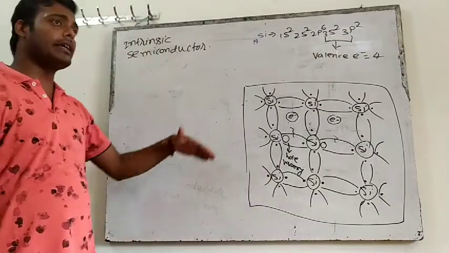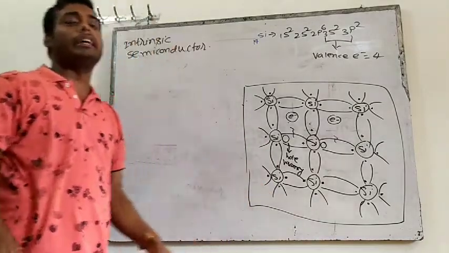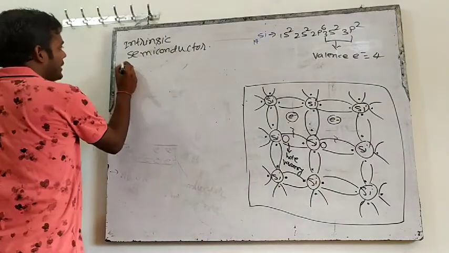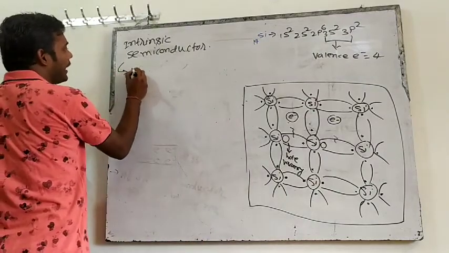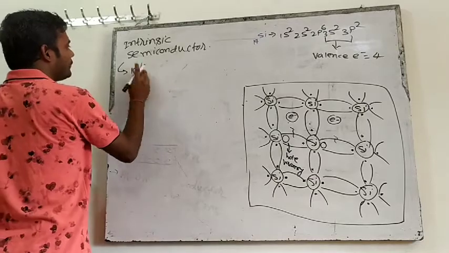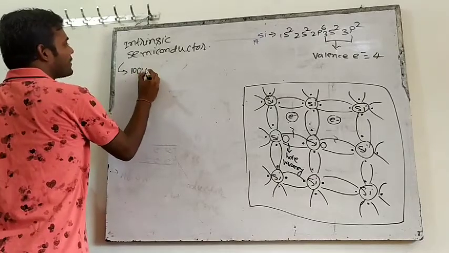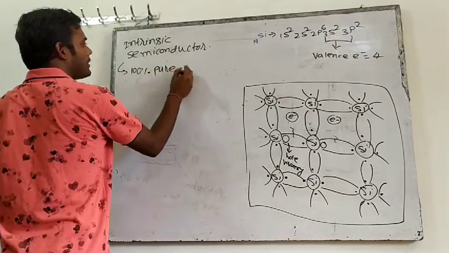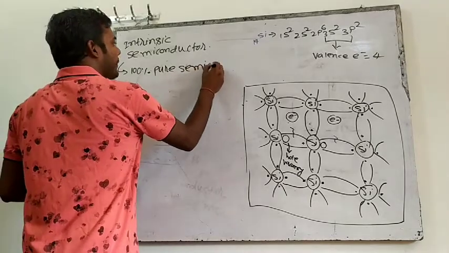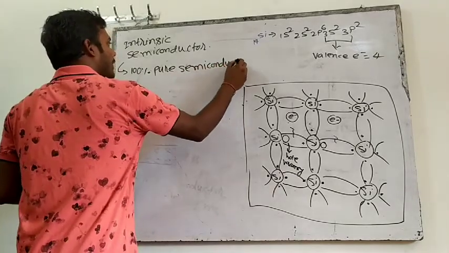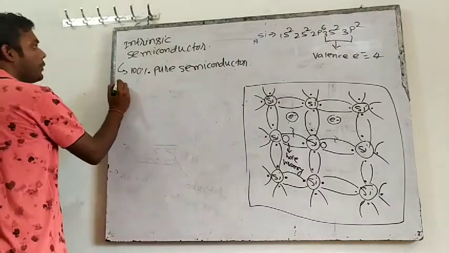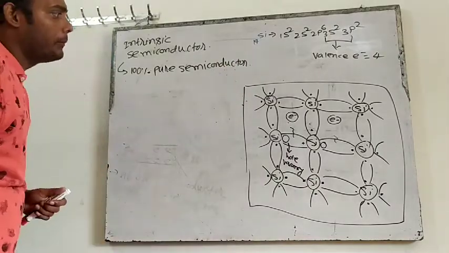One is intrinsic, and the next one that will come is extrinsic. So what is an intrinsic semiconductor? It is a 100% pure semiconductor. That means we will not mix any impurity in this.